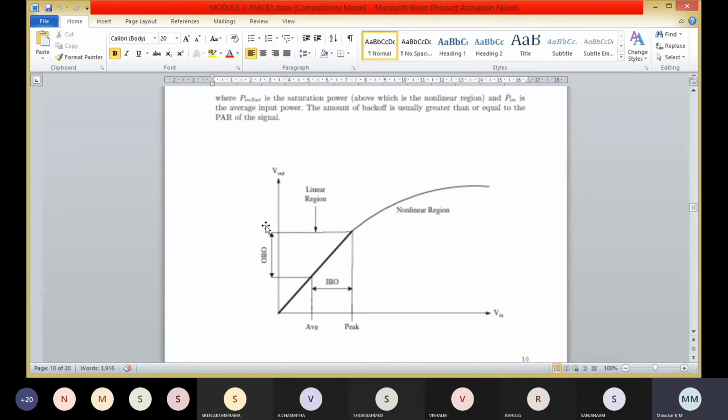Here this figure shows the typical power amplifier response: a typical AM by AM response for a high power amplifier with the associated input and output backoff regions, that is IBO and OBO respectively.